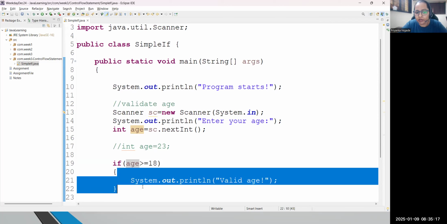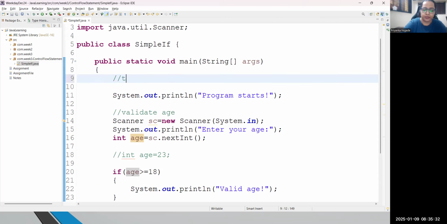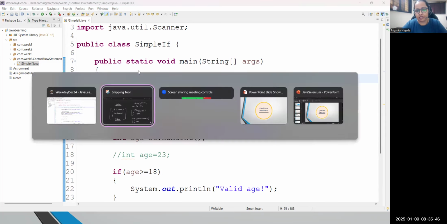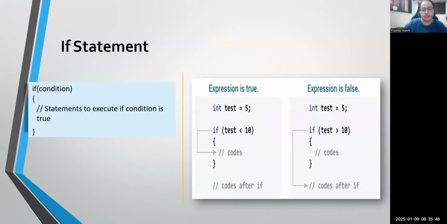So remember, whatever is written in the curly brackets will only run whenever your if condition is true. So whenever you want to match only one single true condition, then we use simple if. Correct? To match a true condition, that condition can be anything, we use the simple if statement. Just have a look. So here first is a simple if, where you will just put your condition, whatever condition it is. If it is true, then only control will come inside and you will see the result.